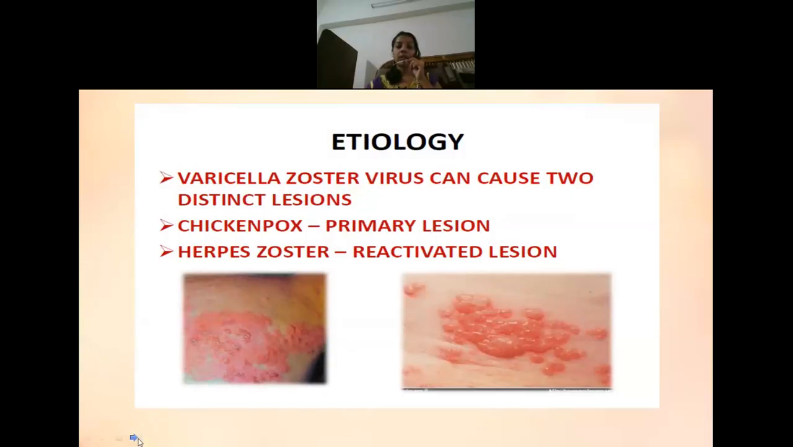And it is said that chickenpox is a primary lesion, while herpes zoster is a reactivated lesion. That is, sometimes the varicella zoster virus can go into a dormant stage, which can later be reactivated. When it is reactivated in a later stage, it can result in herpes zoster.